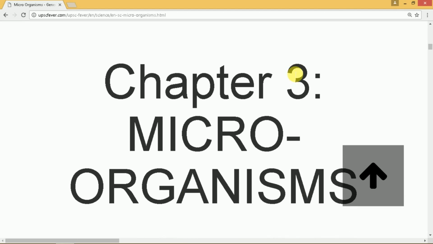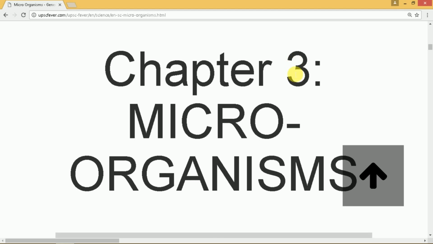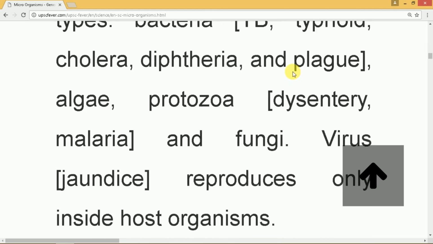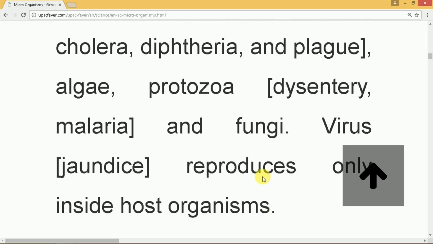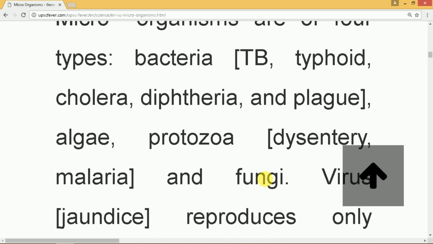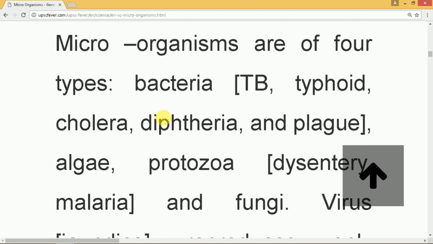A virus is only capable of reproduction inside a host organism. So that is a special property of a virus, that it cannot reproduce on its own and is dependent on a host organism, and this organism can either be a plant, it can be an animal, it can be a bacteria, it can be a fungi.